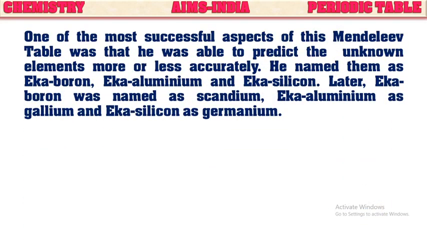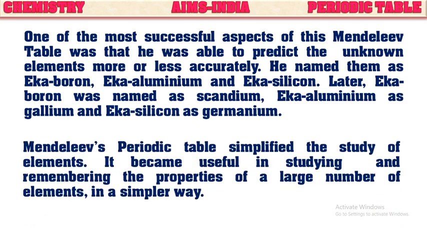One of the most successful aspects of Mendeleev's table was that he was able to predict the unknown elements more or less accurately. He named them Eka boron, Eka aluminum and Eka silicon. Later, Eka boron was named scandium, Eka aluminum gallium and Eka silicon germanium. Mendeleev's periodic table simplified the study of elements. It became useful in studying and remembering the properties of a large number of elements in a simple way.